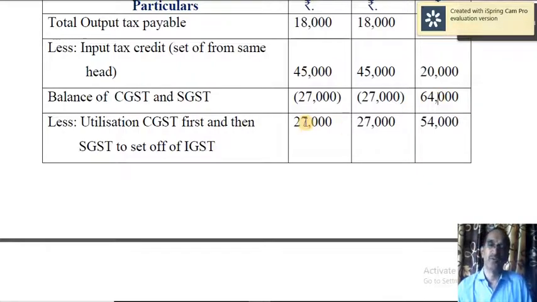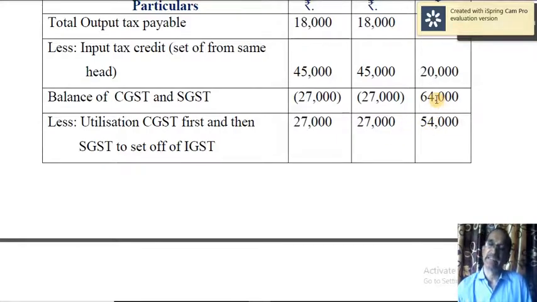Now you can use the surplus of CGST towards IGST. First CGST surplus should be utilized, and then if there is any surplus in SGST, that should be utilized. Here even if you utilize both CGST surplus and SGST surplus, still that will be 54,000.